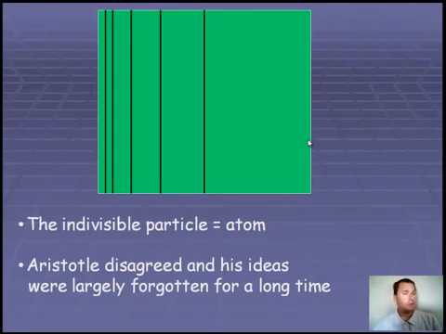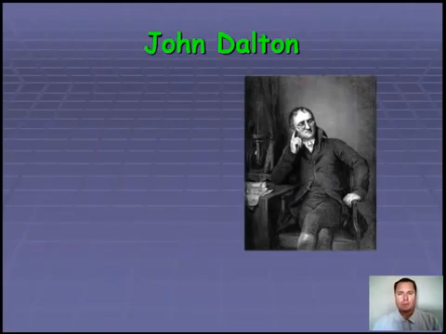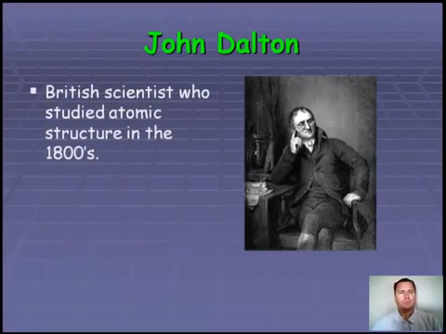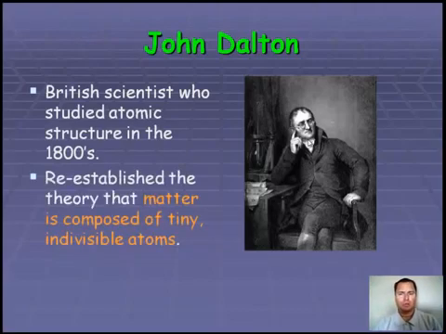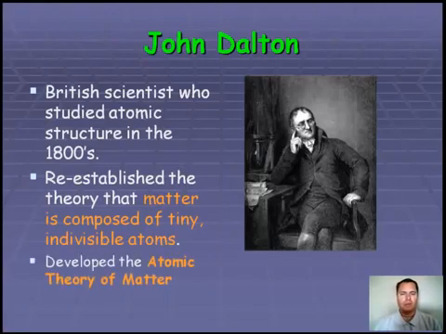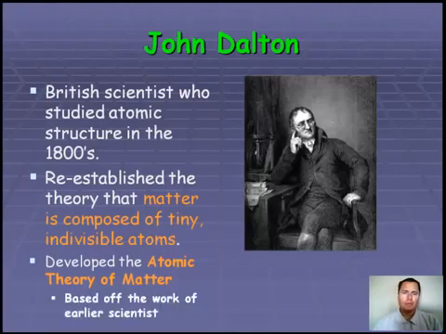Now, it didn't take us that long to start working on chemistry, but it took us a while. John Dalton was the first person who revisited Democritus's idea. He reestablished the theory that matter is composed of tiny, indivisible particles, which we called atoms. He developed what we call the atomic theory of matter, which is made up of 4 points that you have to make sure you get. A lot of the points in the atomic theory of matter were based off of scientists who were working at the time, who came up with ideas that he incorporated.